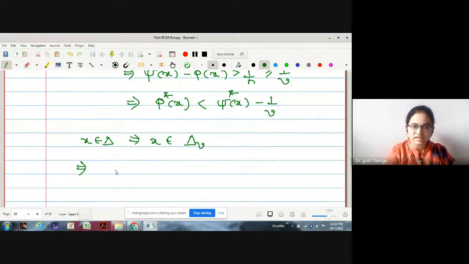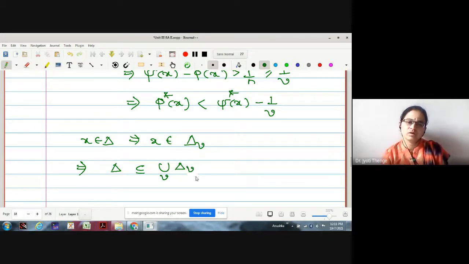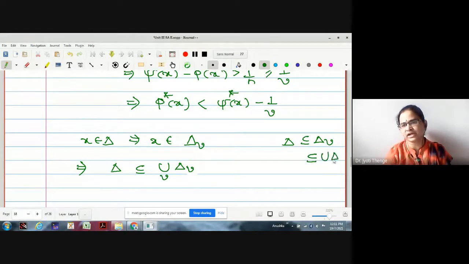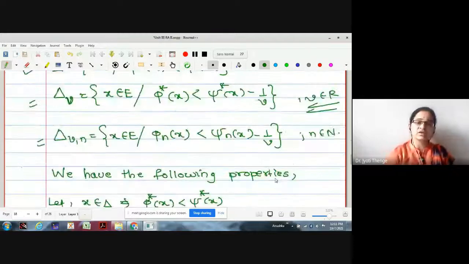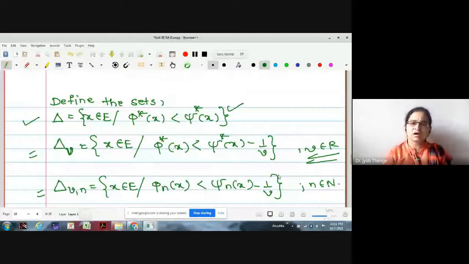Okay. Therefore, may I say delta is contained in delta v or delta is contained in union delta v also. Actually delta is contained in delta v, which is contained in union delta v. Therefore, I have written directly delta is contained in union delta v. Okay, now let us make a reverse relation.